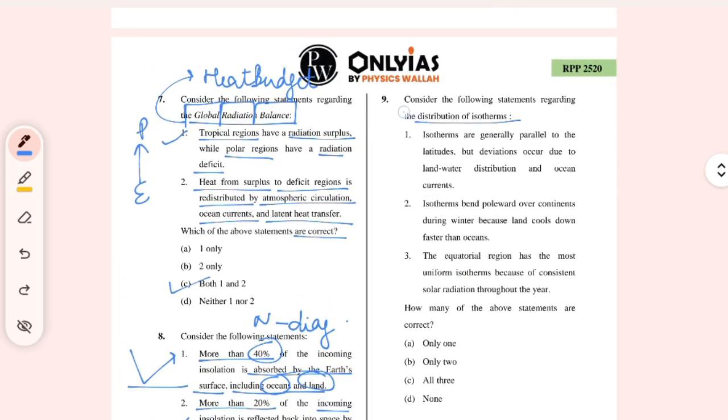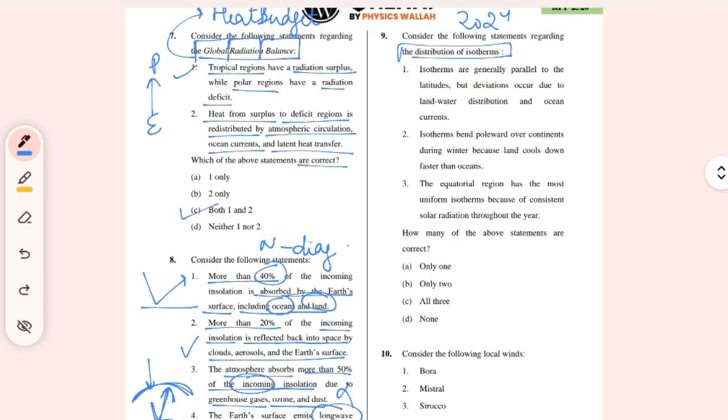Distribution of isotherms. This type of question has come in 2024 itself. What is it in January and what is it in July? The isotherms are generally parallel to the latitude, but deviations occur due to land-water distribution and ocean currents. So this statement is correct. Deviations occur due to the land-water distribution, because the temperature pattern changes. An isotherm is a line having the same temperature, and an isohyet is having the same rainfall.